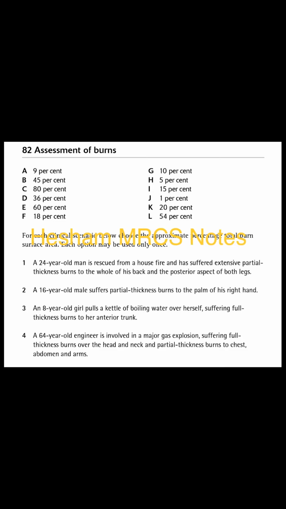Arm means both anterior and posterior, right? Yes. Both arms, so 18 with 27, 45, 5 areas. Yes, 5 areas. Then B is the answer.